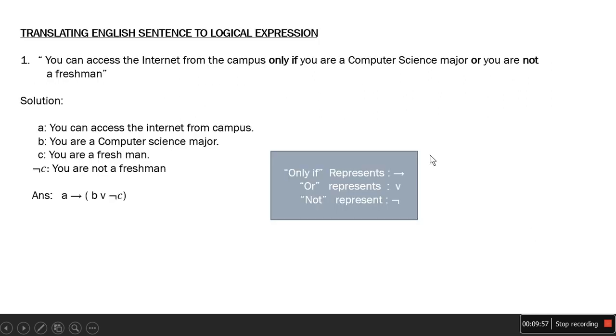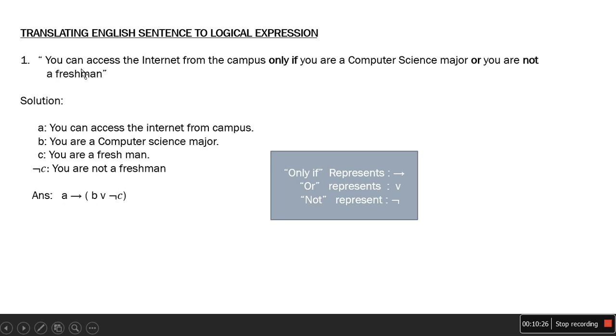Let's go with the next concept, translating English sentences to logical expressions. This is a very important thing. In this aspect, this subject plays a very important role in computer science. How will we translate any sentence to a logical expression? Take: you can access the internet from the campus only if you are a computer science major or you are not a freshman. First we have to find how many statements are connected here.